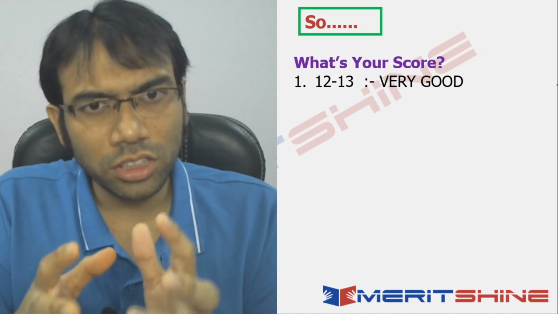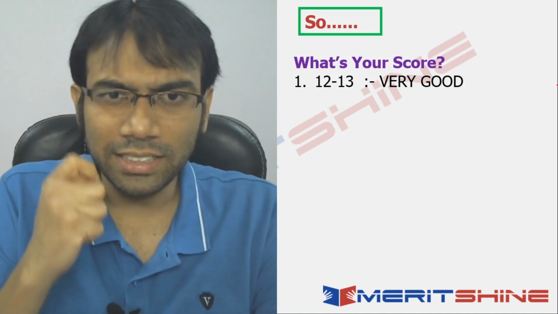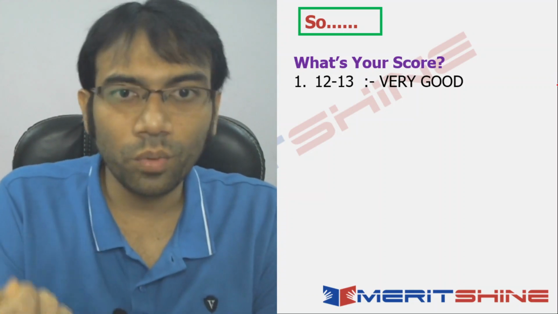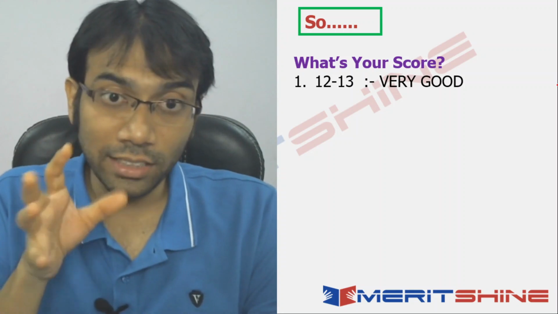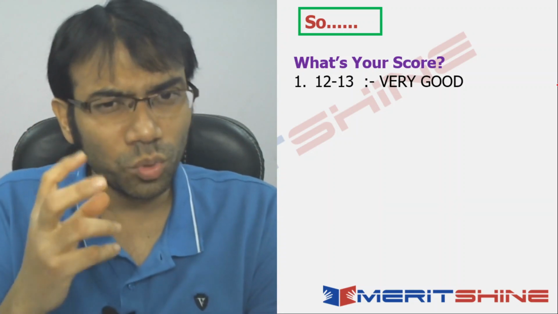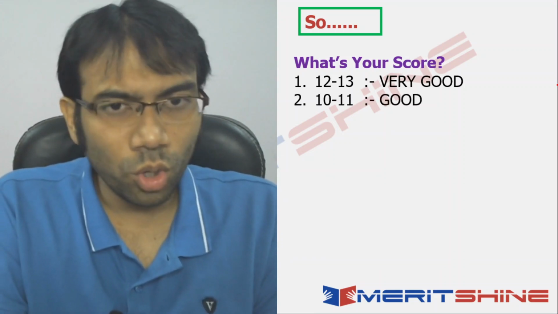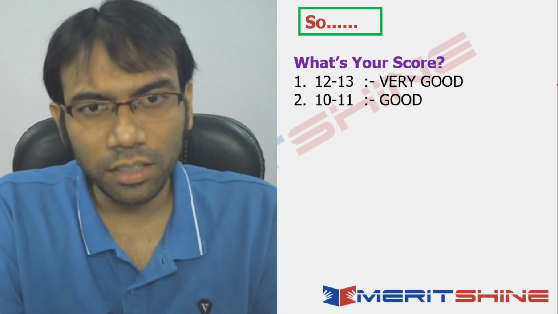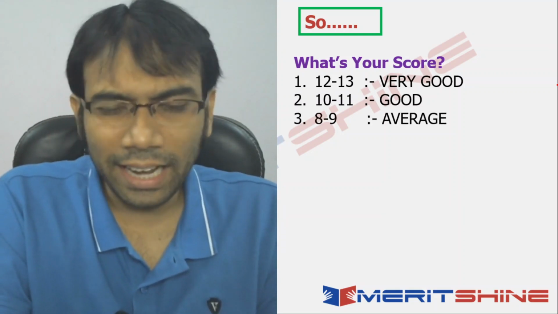You understand costing from a fundamental conceptual basis, and therefore you are able to do the questions well, because there were application questions here. So if you do not understand them from the fundamental basis, you would not be able to do them. 10 to 11 is also a good score. No, nothing bad in it. If you are less than 10, 8, 9, it's an average score.